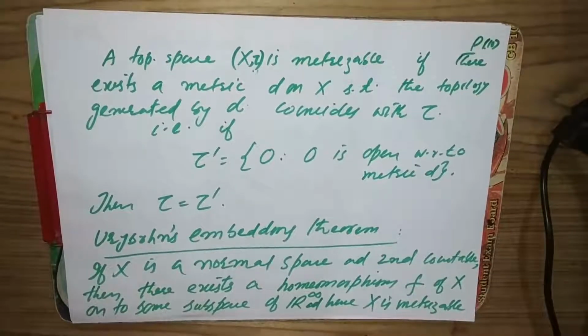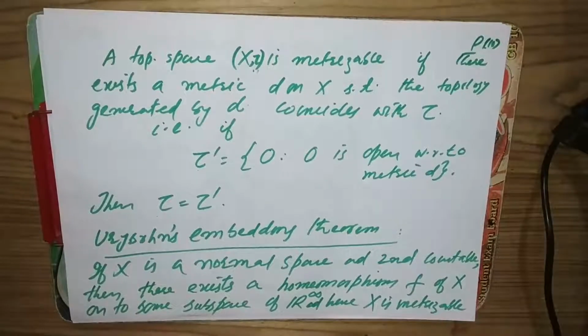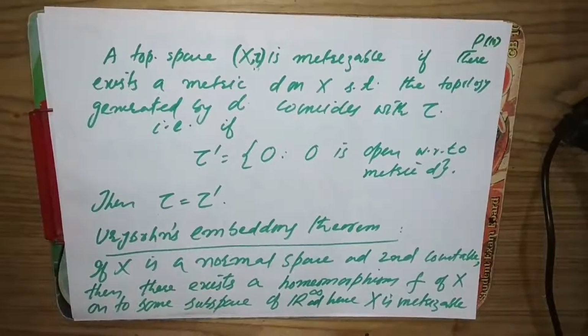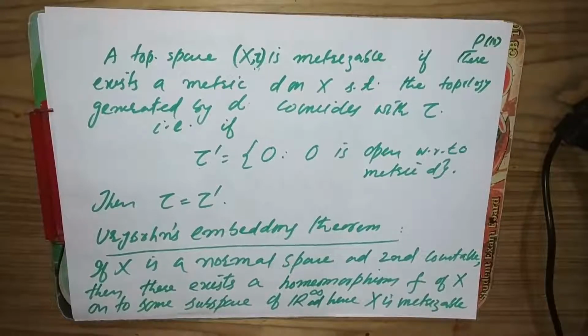In general, every topological space is not metrizable, because we have topological spaces which are not Hausdorff spaces, as already discussed in previous lectures.